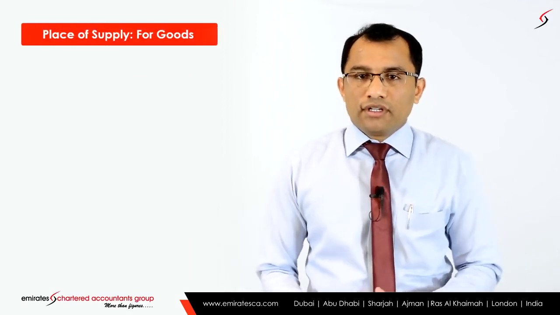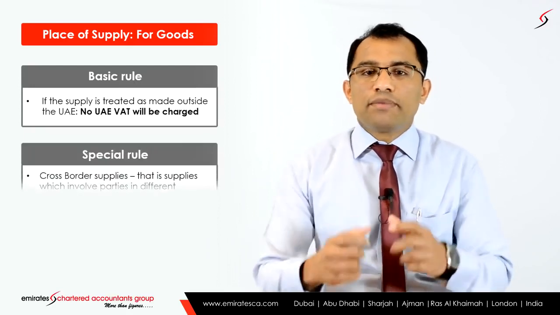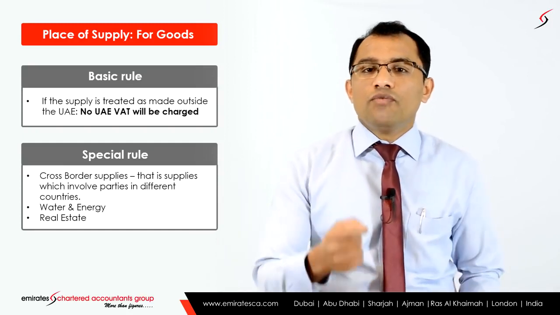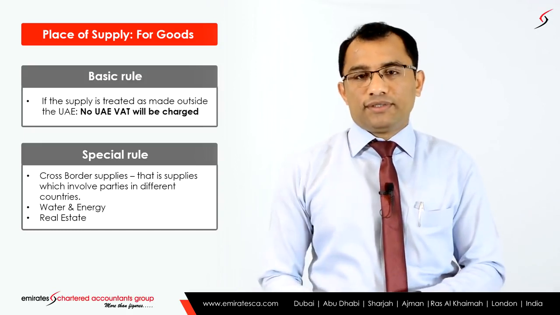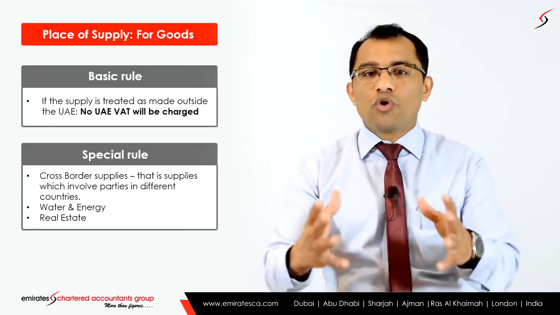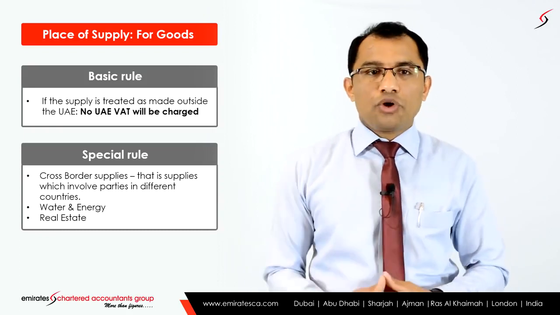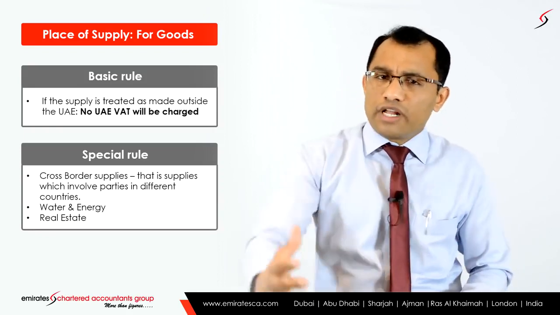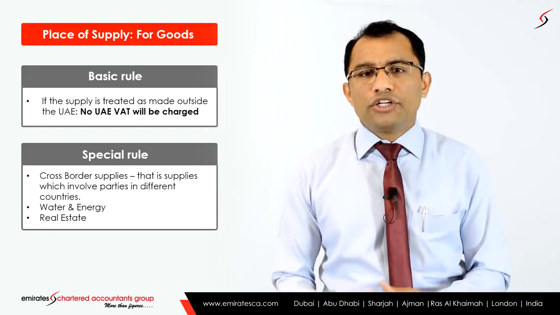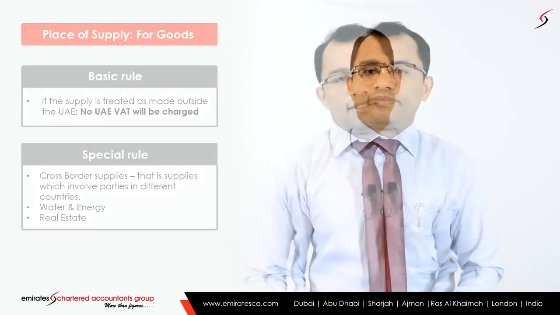In the case of goods, the place of supply is the location of the goods when the supply happens. The basic rule of place of supply is the location of the goods where the supply happens. But there are special provisions in the law. In the case of cross-border transactions, there are special rules. In the case of water and energy, there is a special rule. The same way, in the case of real estate transactions, there is a special rule. So now let us understand the transactions, especially the cross-border transactions, what will be the place of supply.